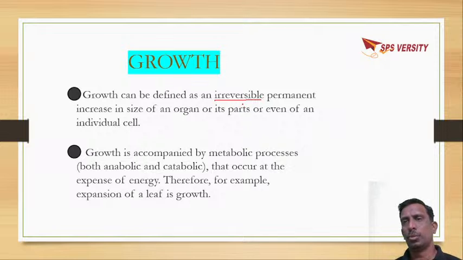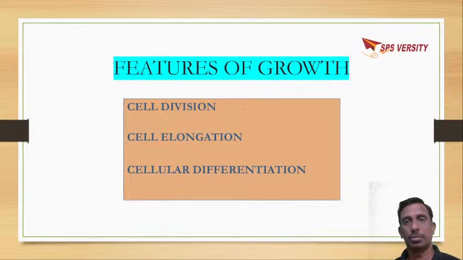The energy is used for development of the shoot system, expansion of leaf, or whatever it may be. The energy is used for various processes which happen in the plant life. So here energy is required for growth, and growth is an irreversible permanent change, that is, an increase in size.